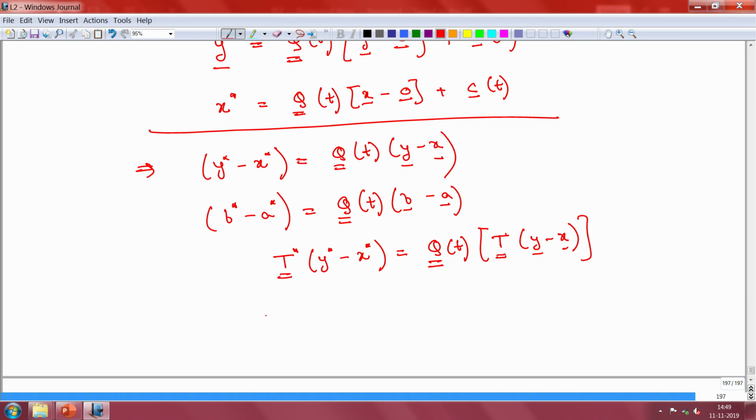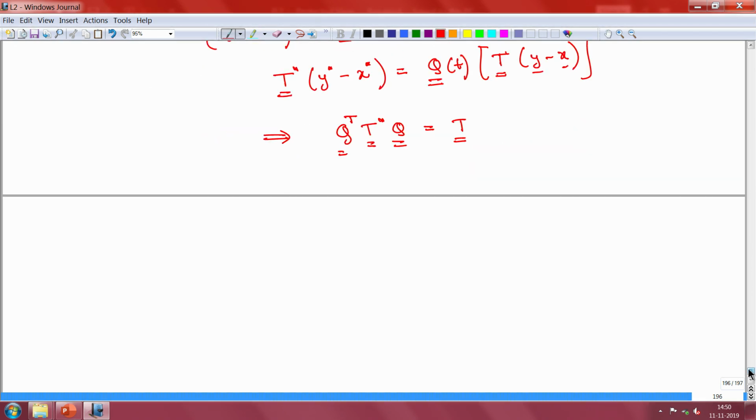So, now I am going to skip a step here, and I want you to sort of complete this. Q was an orthogonal matrix. So, in fact, I can use that property and then I can assert that Q transpose T star into Q will lead me to T. There is one step I have skipped, and I have deliberately skipped so that you can fill in the gap here. And this implies that your T star is equal to Q T into Q transpose.